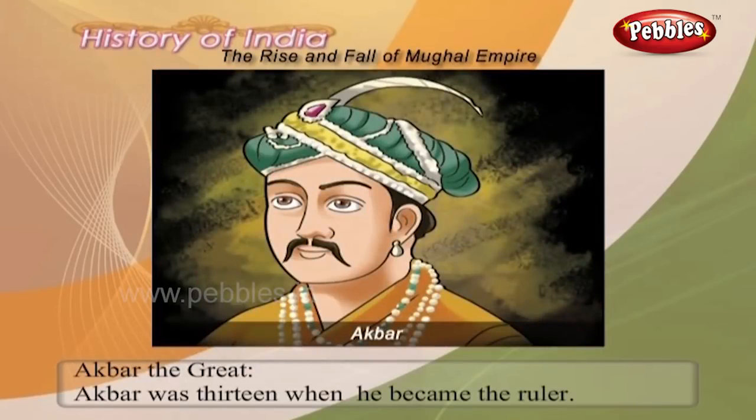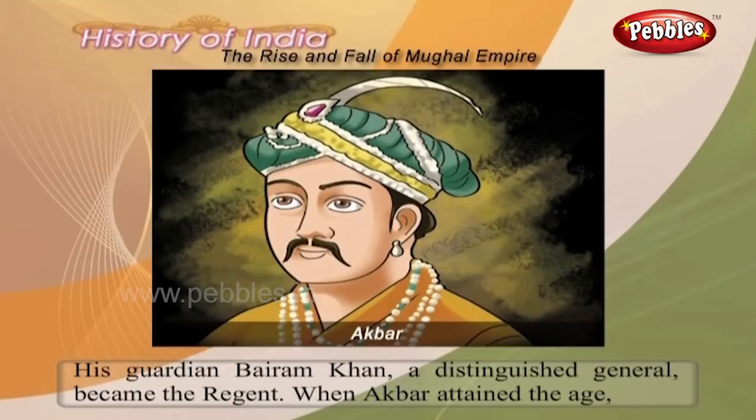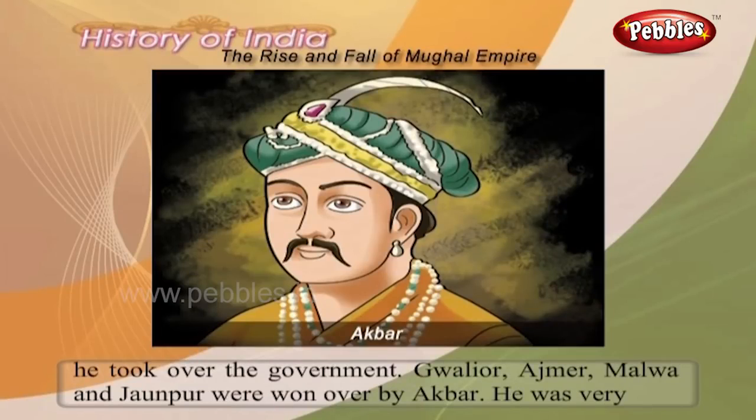Akbar the Great. Akbar was 13 when he became the ruler. His guardian, Bairam Khan, a distinguished general, became the regent. When Akbar attained the age, he took over the government. Gwalior, Ajmer, Malwa and Jaunpur were won by Akbar.